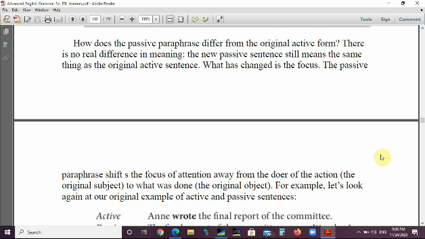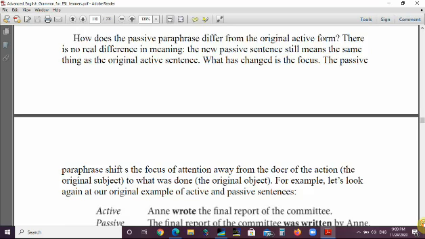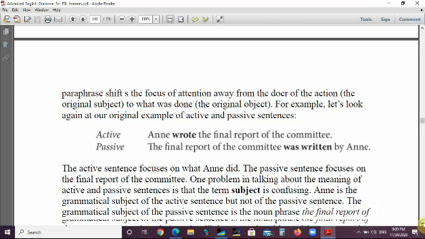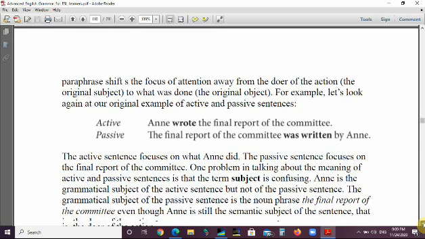This is grammar lesson 10, passive. This is part 2. How does the passive paraphrase differ from the original active form? Is it different? No. There is no real difference in meaning. The new passive sentence still means the same thing as the original active sentence. The active sentence is just paraphrased. What has changed is the focus. The passive paraphrase shifts the focus of attention away from the doer of the action to the original object.